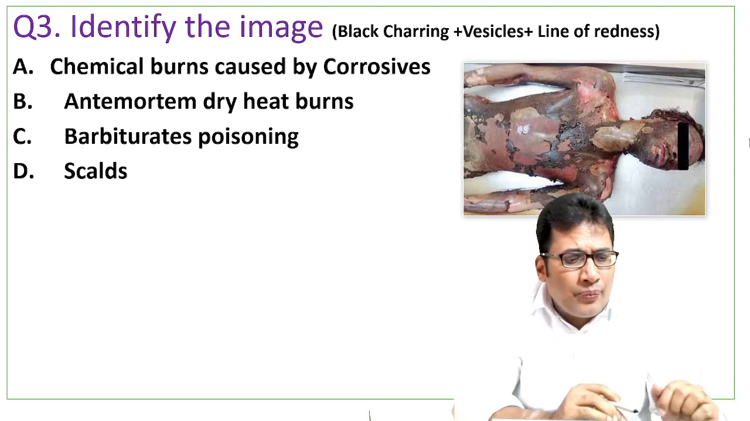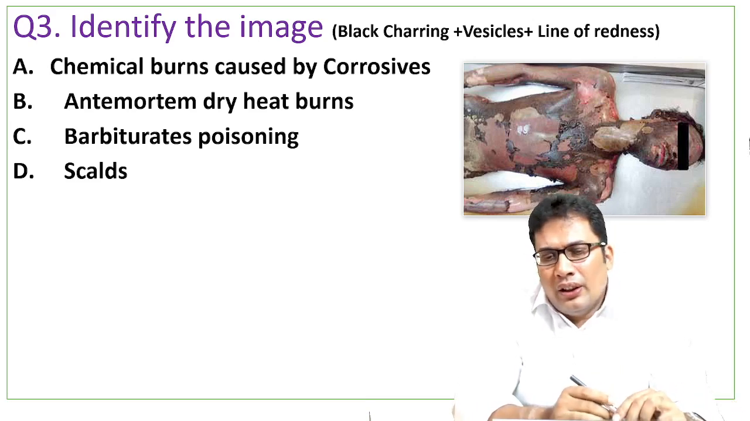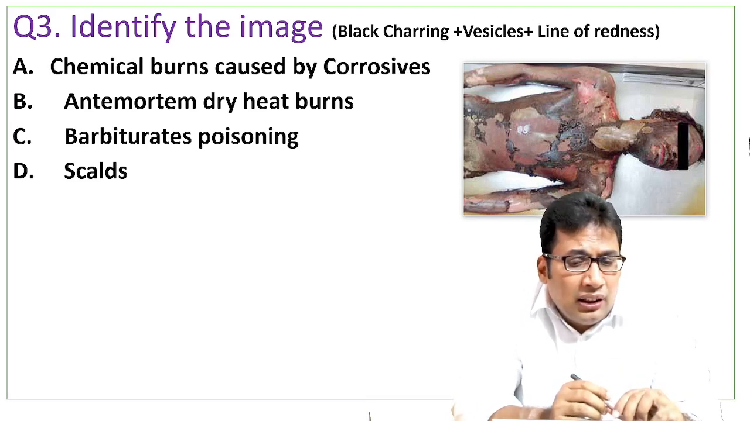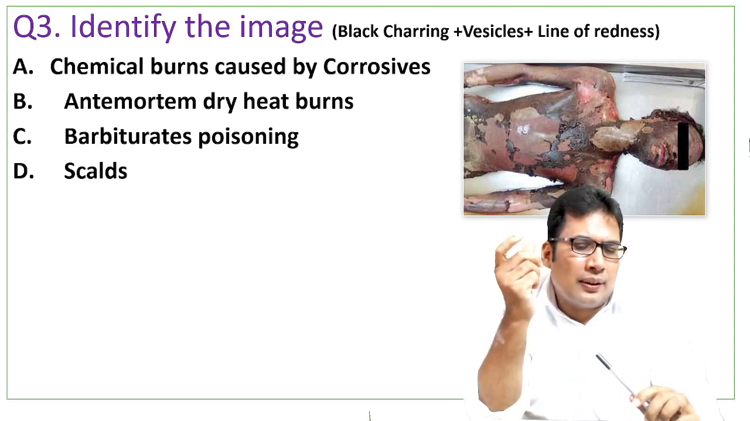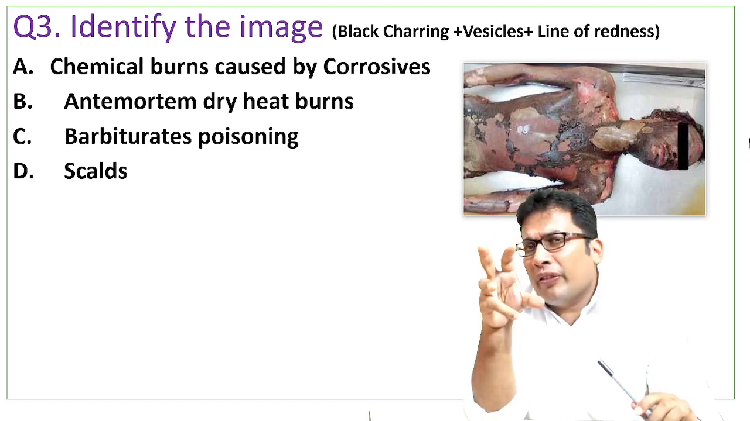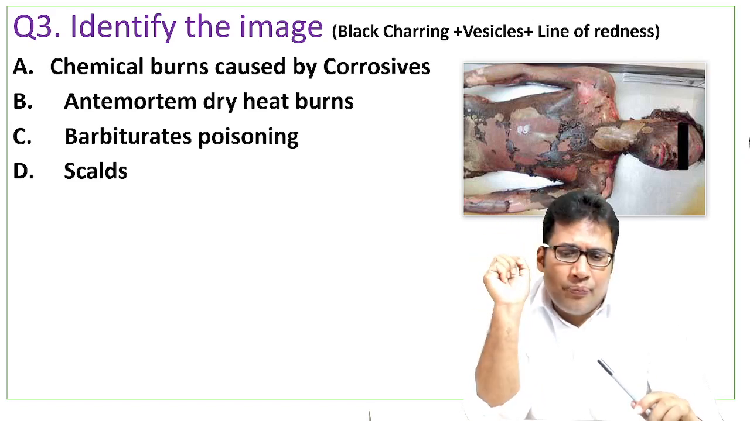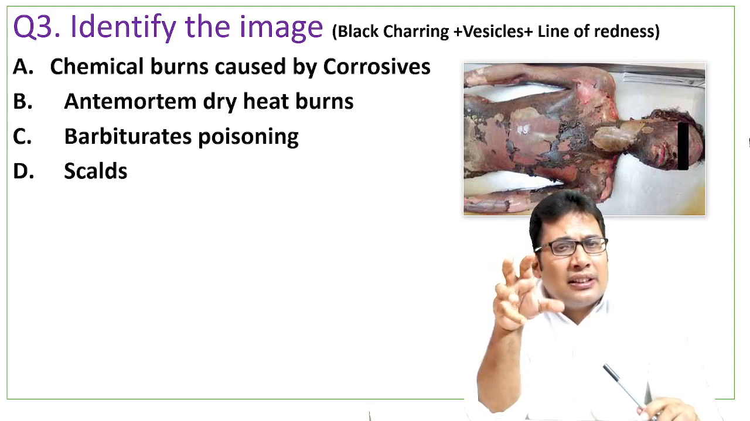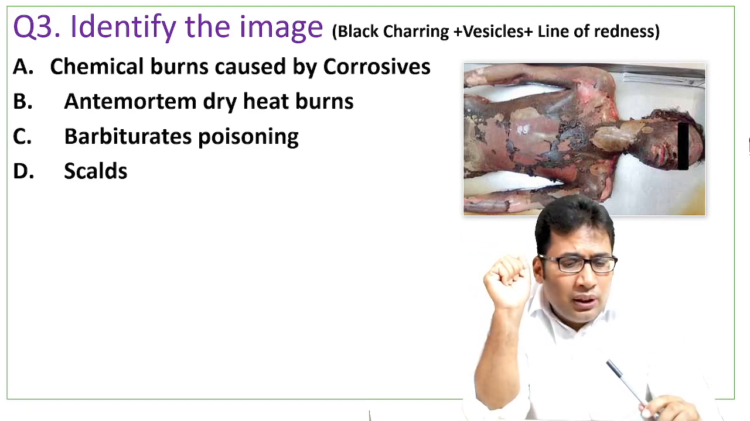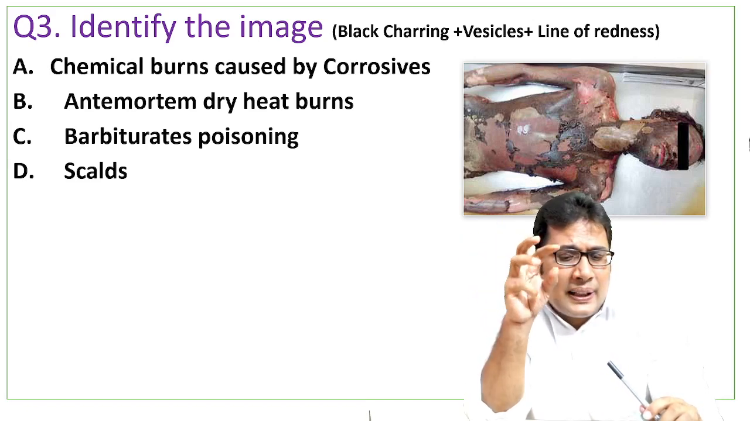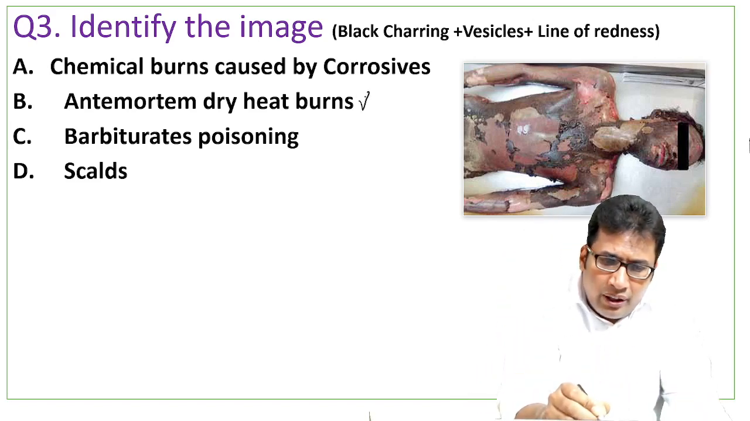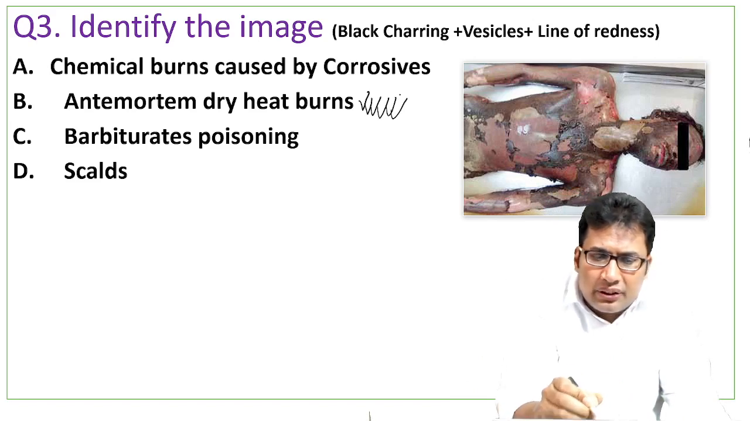Question number 3. Identify the image. In the image, there was black charring, vesicles, and blisters, and a line of redness. Line of redness is a feature of antemortem injury. Vesicles can be seen in scald also. They can be seen in flame burn also. So black charring, vesicles, line of redness, all go in favor of antemortem dry heat burns.